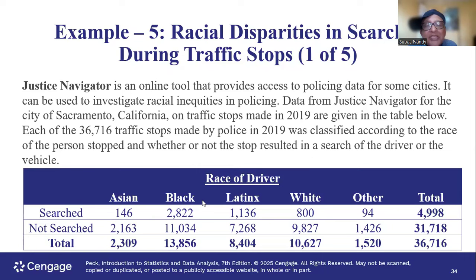What is the probability that the person is searched given the person is black? So we look at the total of the first row of searched, which is 4,998. That is the large number, and it goes in the denominator. Out of them, how many are black? 2,822. That's how we find the conditional probability that the person is black, given the person is searched. So searched has happened first.